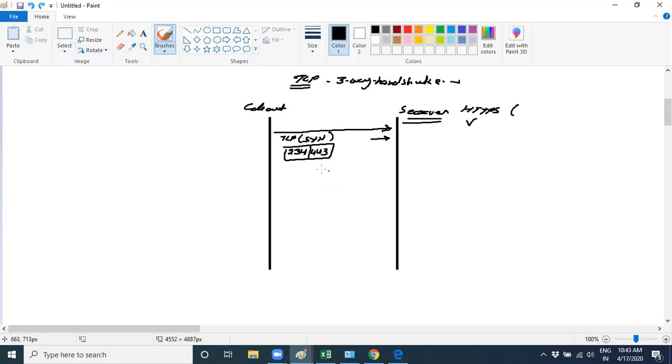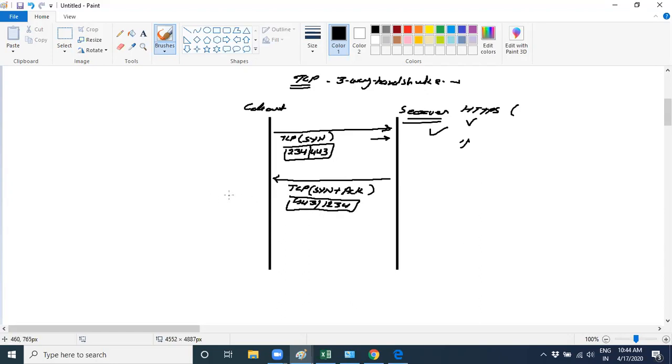So if it's free and able to provide the service, and the services are available on that side, it will give you an acknowledgement: SYN plus ACK. It will use source port 443 and destination port 1234, the random port.